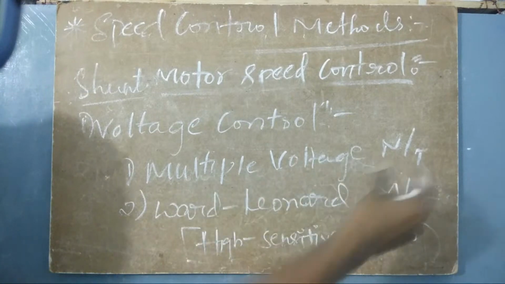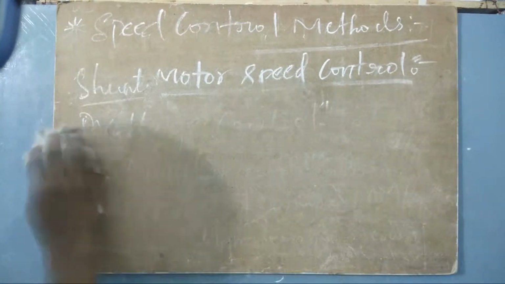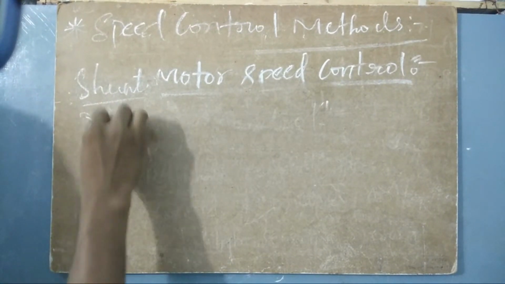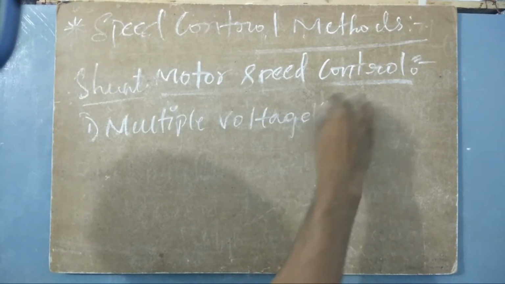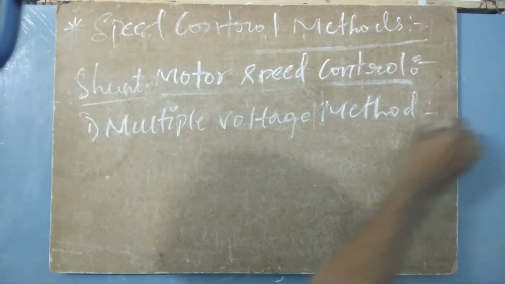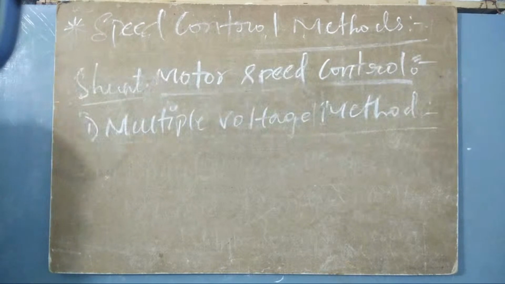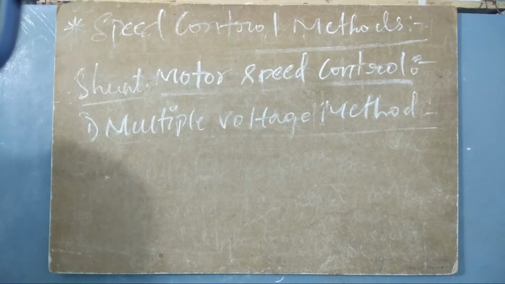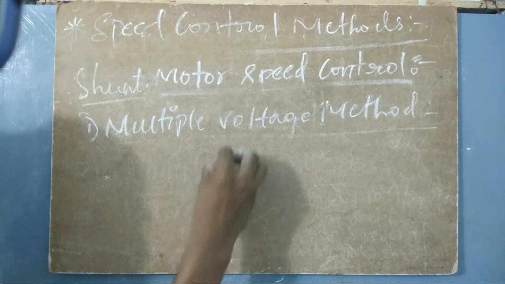Here the multiple voltage method, let me give you some overview. The first one is the multiple voltage method. This is very simple. In the multiple voltage method, the speed of the shunt motor can be changed by applying different voltages. Multiple in the sense more than one. Here we have to consider more than one. So we are going to excite these 2 machines differently. That means it is simply also called separate excitation. So what we have to do is this armature.